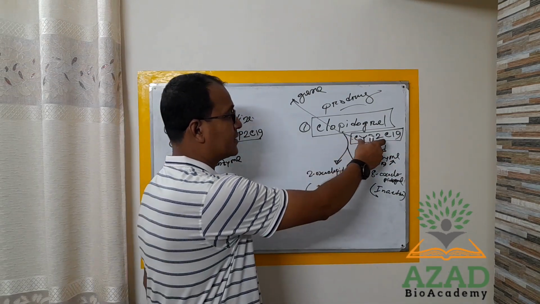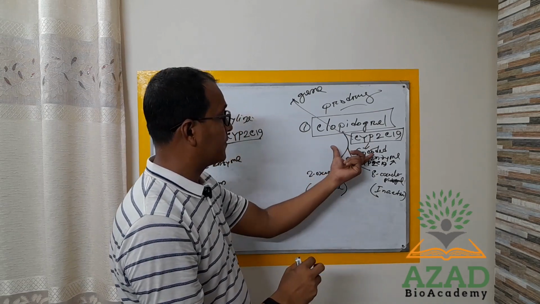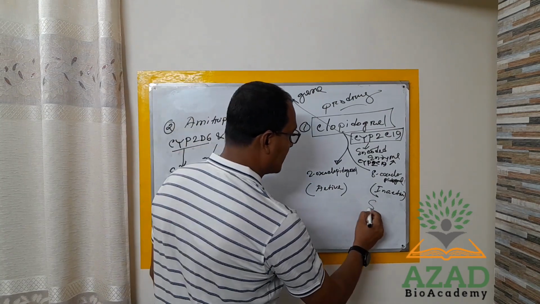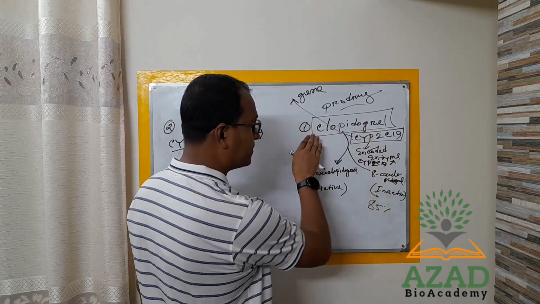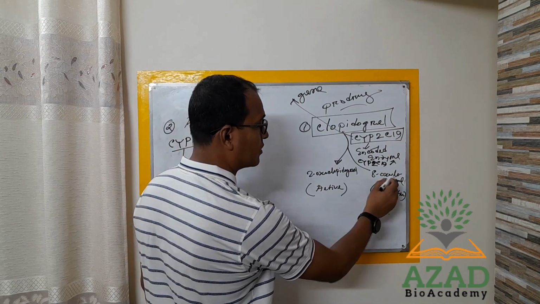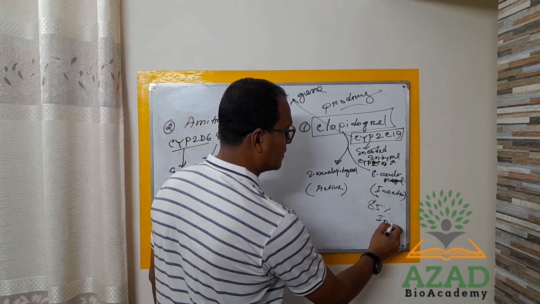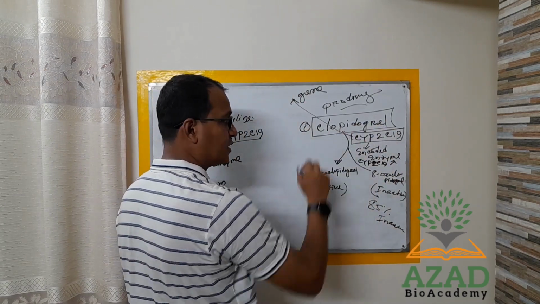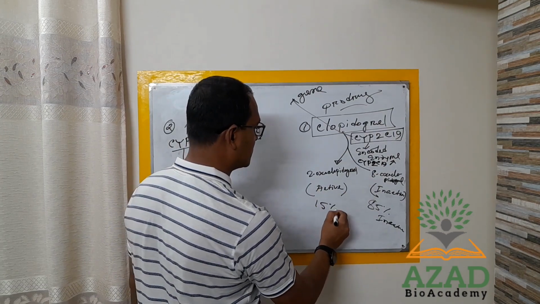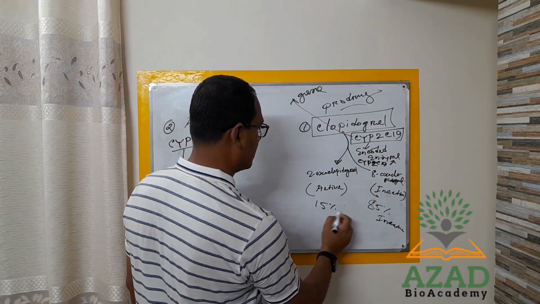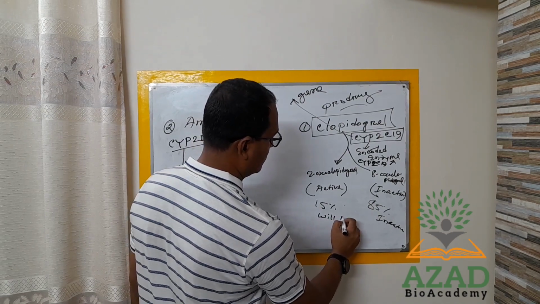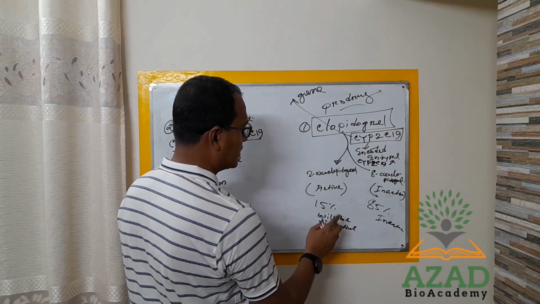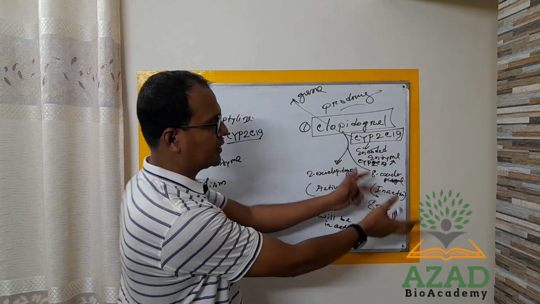Okay, so when that gene is mutated, the scenario will change. What will happen? 85% of clopidogrel will turn into 8-oxoclopidogrel, that means inactive, by the mutation of that gene, and only 15% will be in the active form. That means the maximum drug will be inactive.